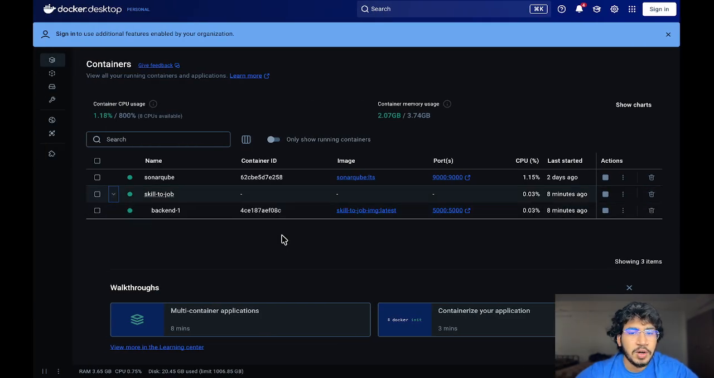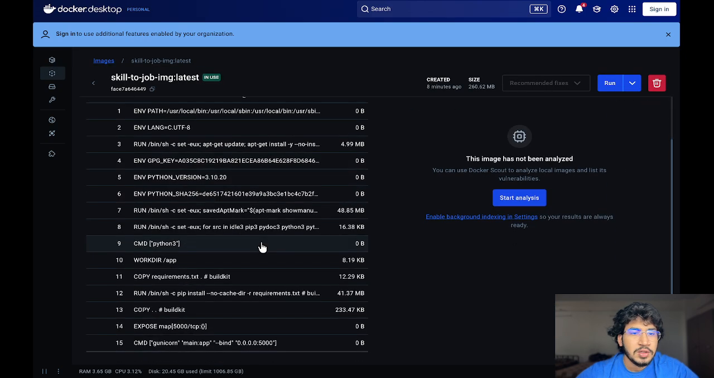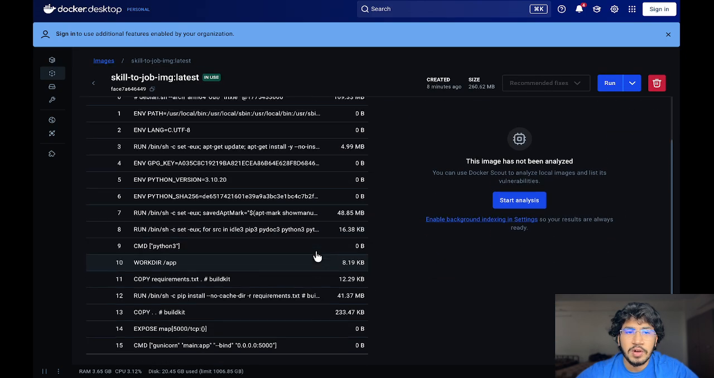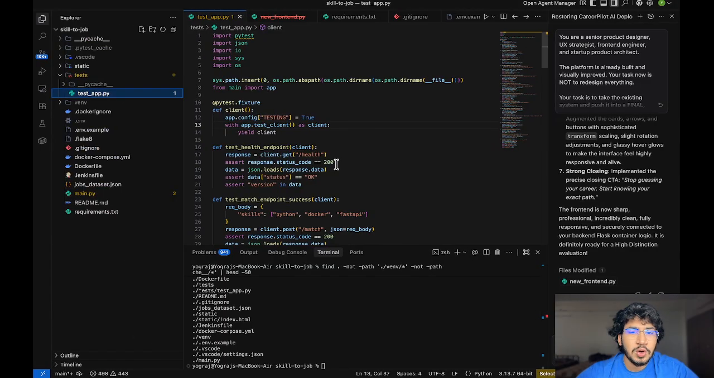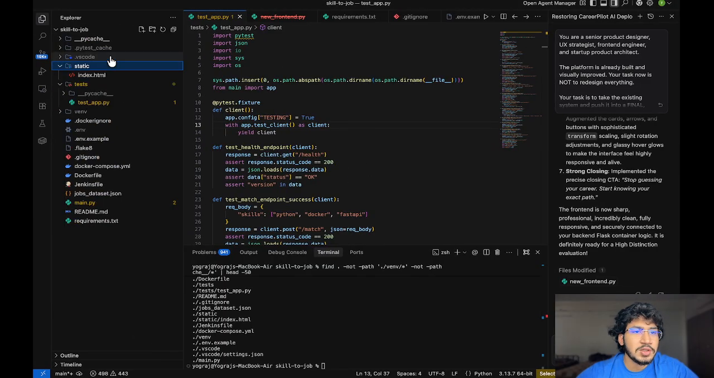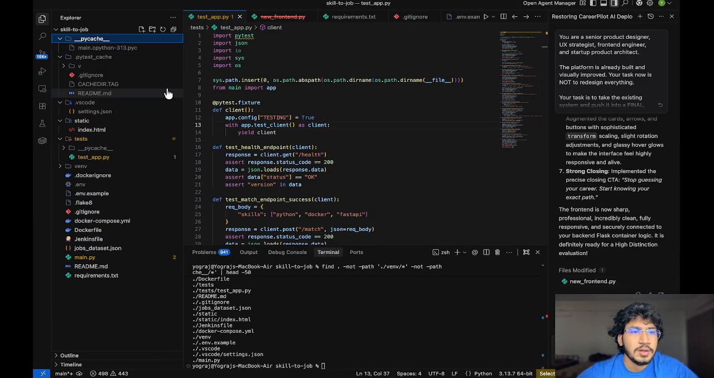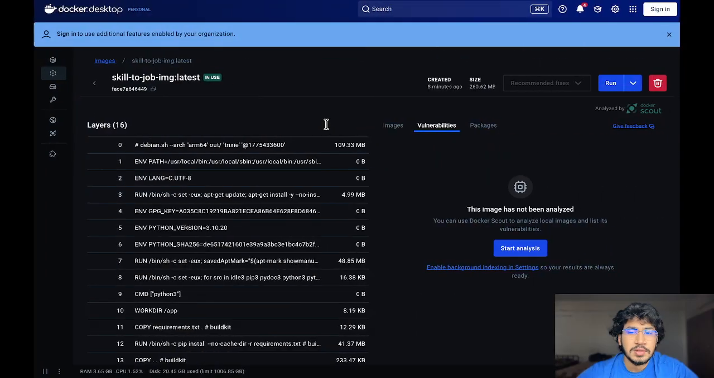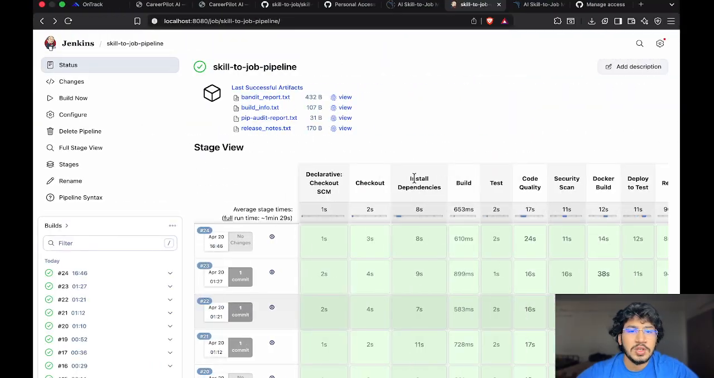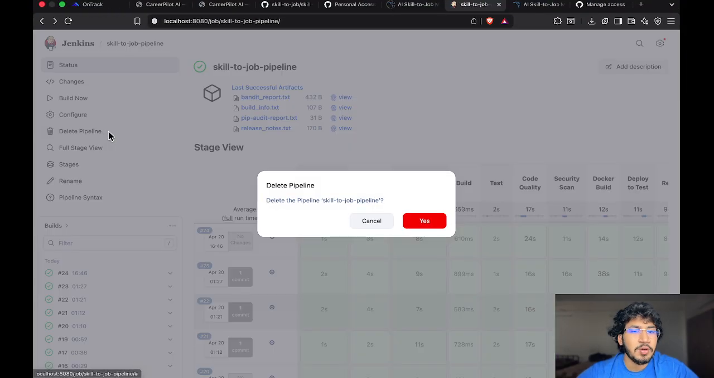So this is my Docker. You can see each and every image is being created here. You can see everything is working. These are my codes, and this is the structure of the code which I followed for making this. So this is my pipeline. I will show you the pipeline overview as well.